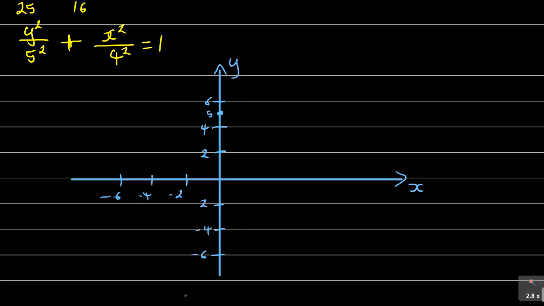Then in here I've got minus 5, and again here is 2, 4, 6. So this is what I'm having. If I'm to sketch this, this is an ellipse, remember. So I have a point there at 5, and a point at minus 5. So my points are plus or minus 5. That is y is equal to plus or minus 5, and x is plus or minus 4. So you have a minus 4 and a plus 4.